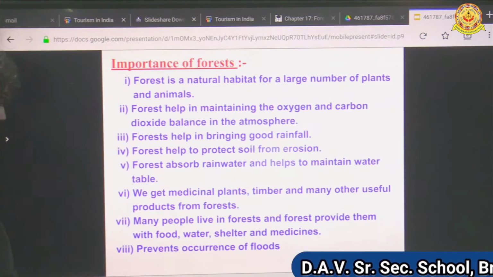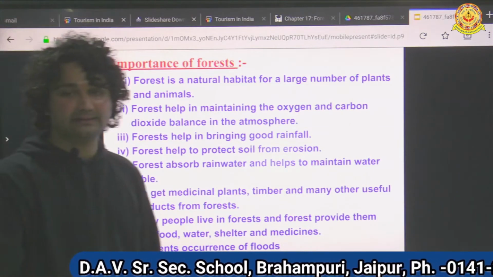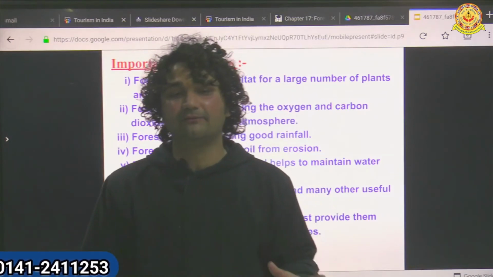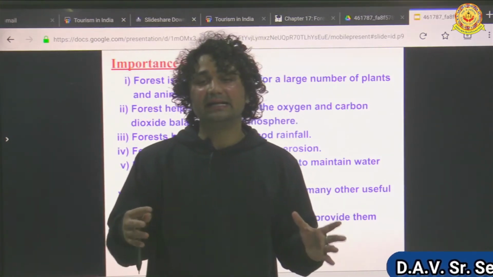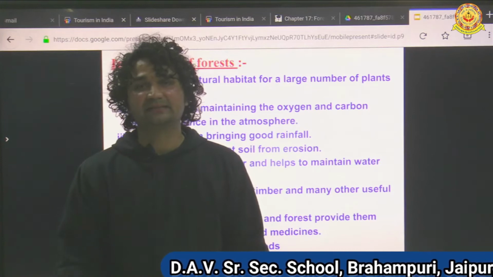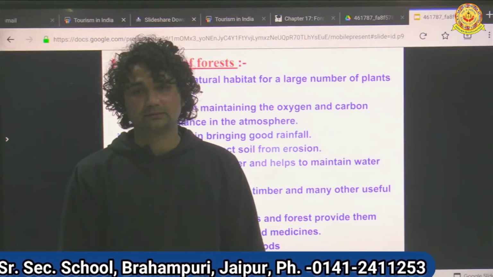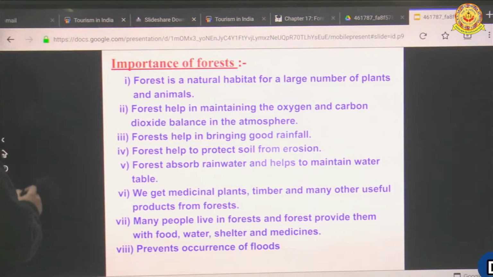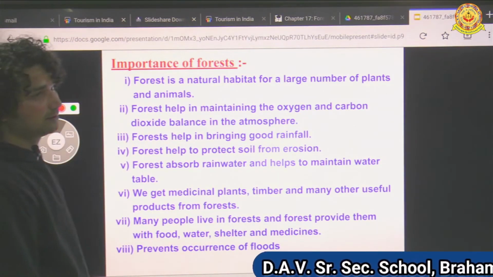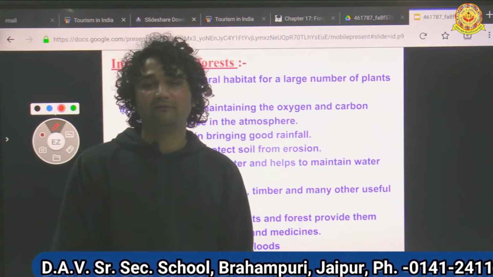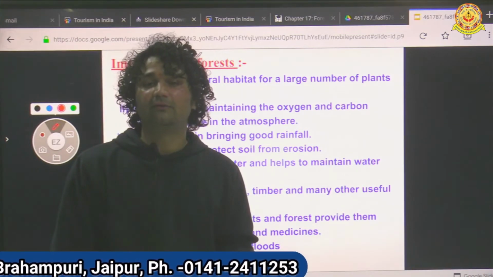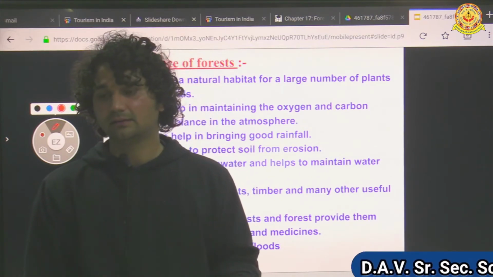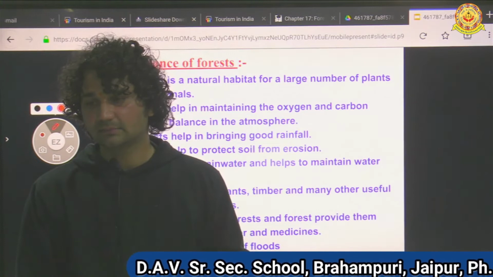Now next, importance of forest. You all know what the importance of forest is. What do we need from the forest? We want forest for food. We want forest for wood, for making art, handicraft items, craft items.